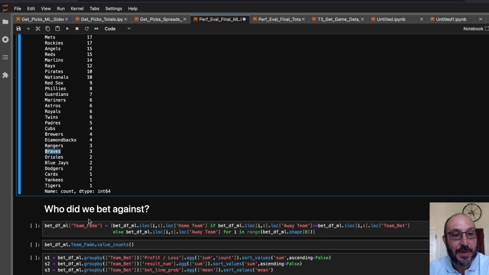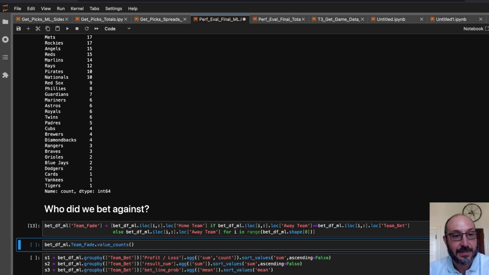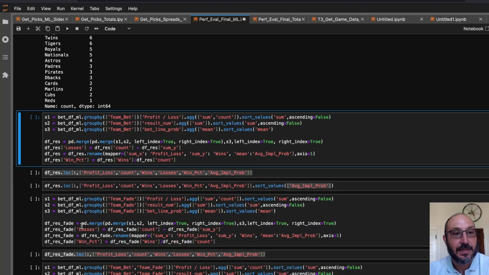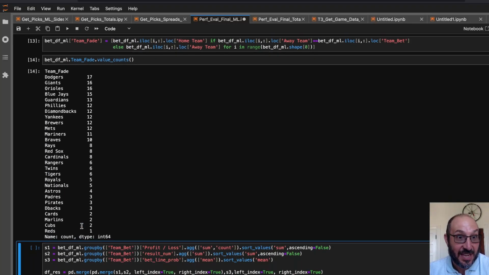Now, who did we bet against? So interestingly, the Dodgers and the Giants. The Dodgers, maybe not surprising that we bet against them a lot. They were a very well-regarded team. They had a very good season, obviously. I think 98 wins they ended at.